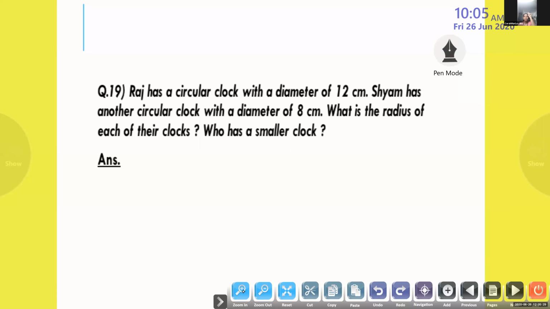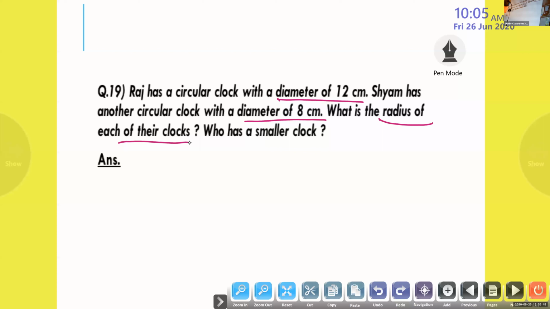I am going to share the screen. The question again. Okay. Raj has a circular clock with diameter 12. Shyam has another circular clock with diameter 8. What is the radius of each of the clock? We have to find out.